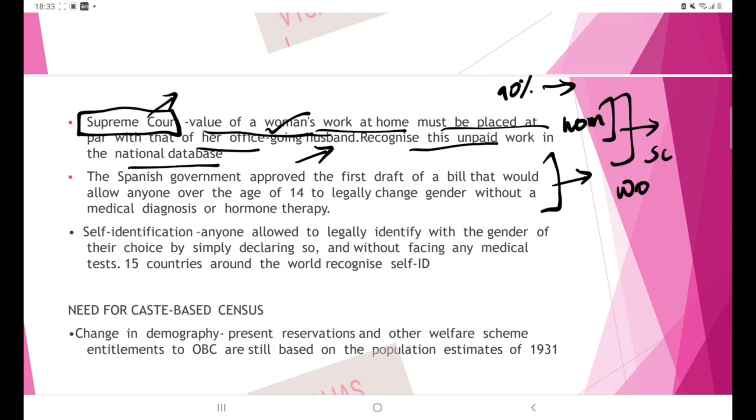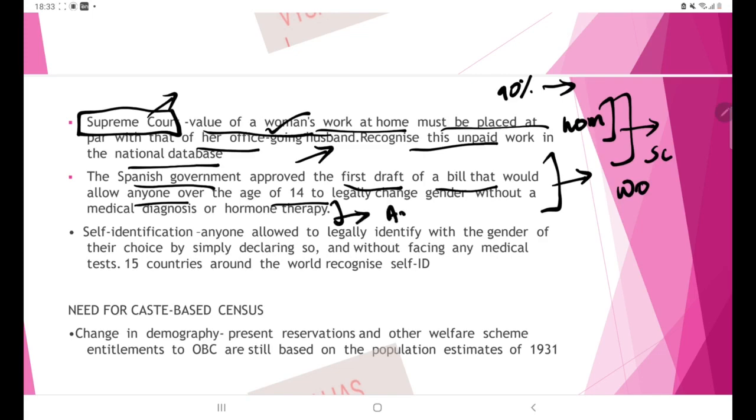So coming to the second point, the Spanish government has taken a landmark step: it has approved the first draft of a bill. What is special about this bill? It relates to transgenders. It allows anyone over the age of 14 to legally change gender without a medical diagnosis or hormone therapy. So it is the right to live with dignity.